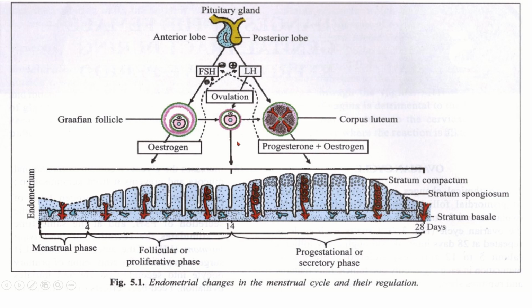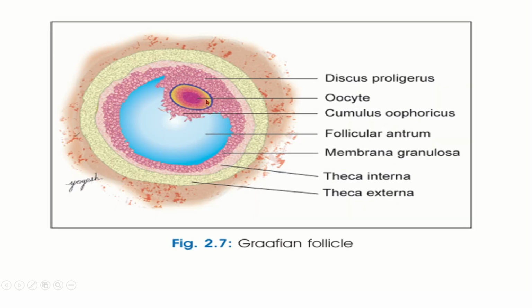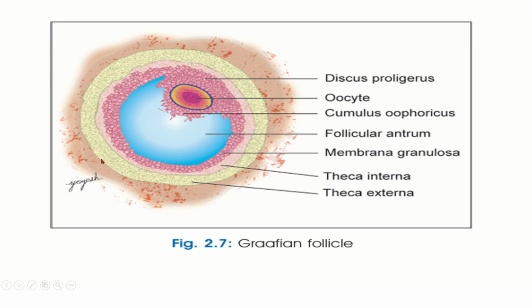So let us discuss the highlights. Before going to the ovarian cycle proper, you can see here the structure of a mature ovarian follicle, where there will be a secondary oocyte with the first polar body in the perivitelline space. You can see the secondary oocyte. Then there will be the zona pellucida, cumulus ovaricus, then antrum folliculi. Here the zona pellucida may not be visible, but you can see the antrum folliculi, the cumulus ovaricus, and the discus proligerus. And here you can see the theca interna, the theca externa, and the membrana granulosa.